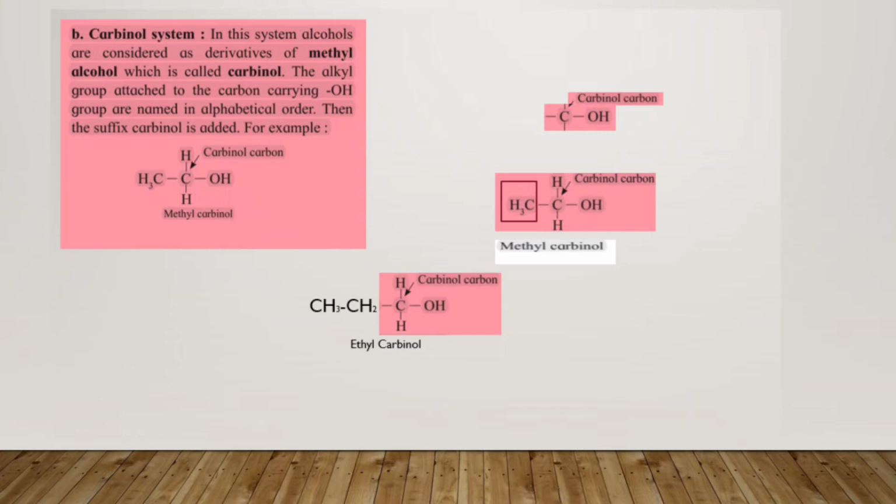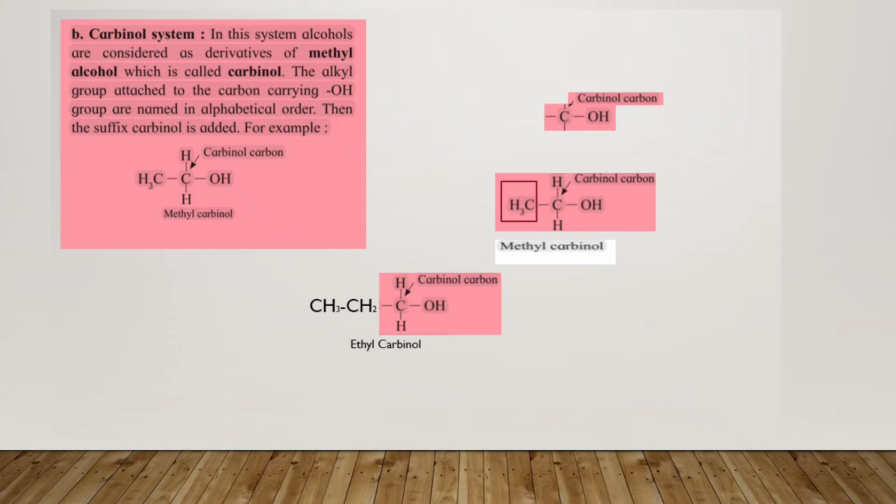Now in this system, alcohols are considered as derivatives of methyl alcohol, which is called carbinol. The alkyl groups attached to the carbinol carbon carrying the OH group are named in alphabetical order. Then the suffix carbinol is added.